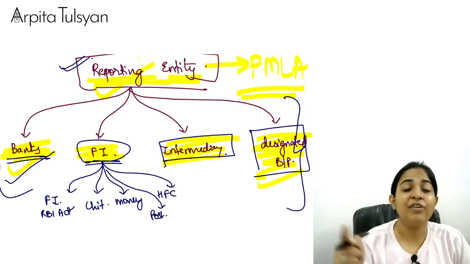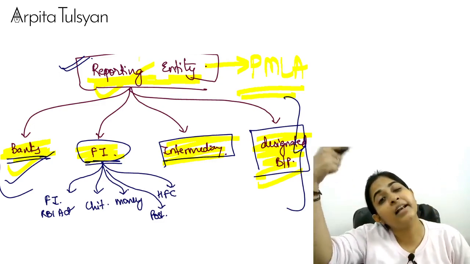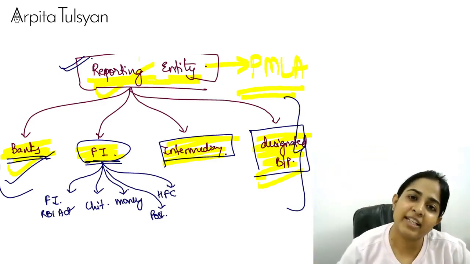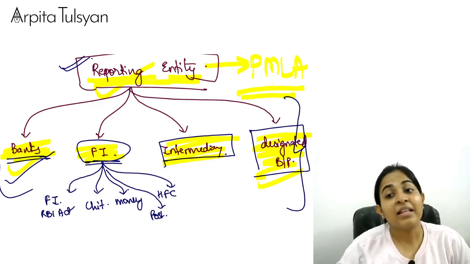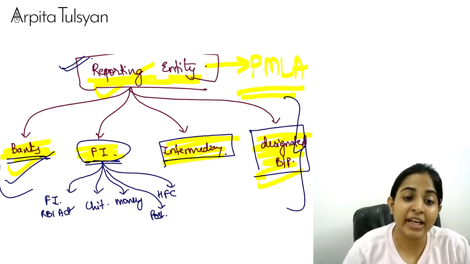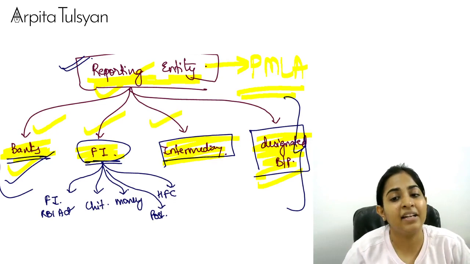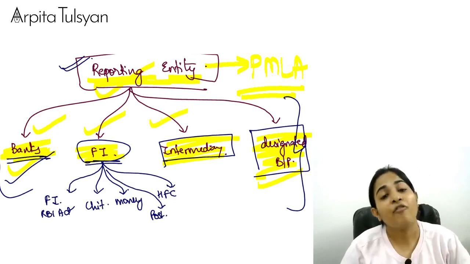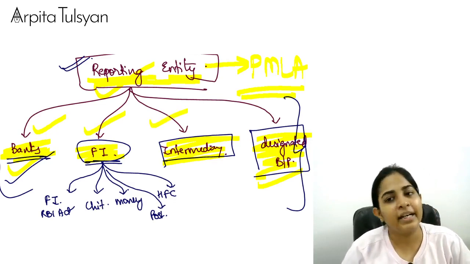Now banks will also be required to do certain reportings to the PMLA authority, so that even the authorities will come to know whether banks, FIs, intermediaries, etc. are used for converting illegal money into legal money.